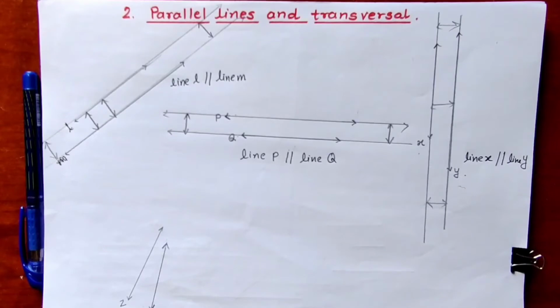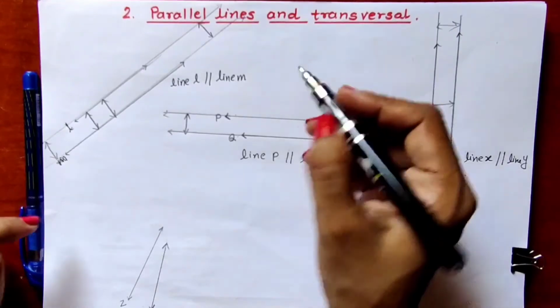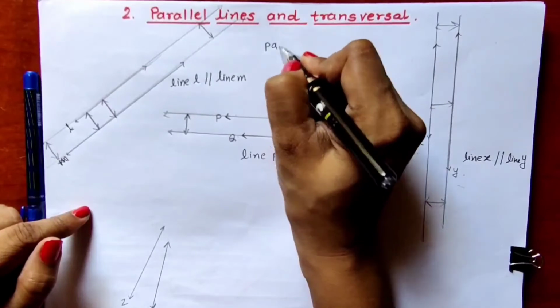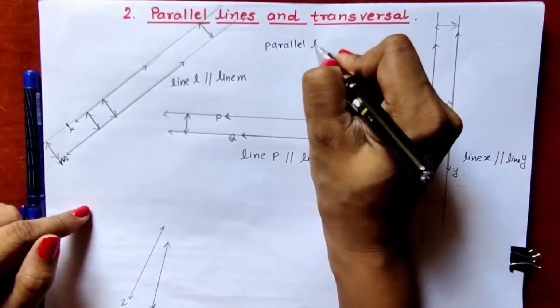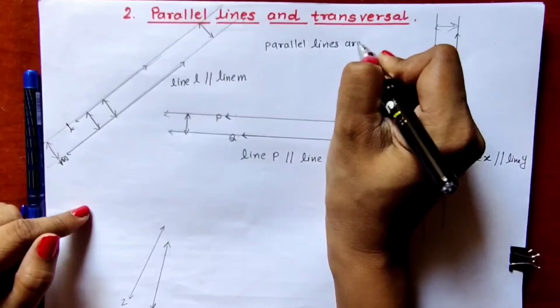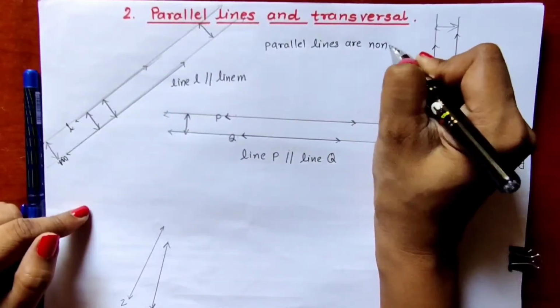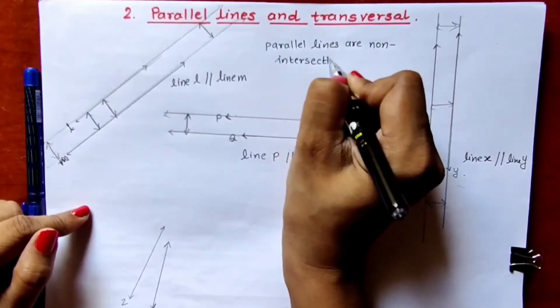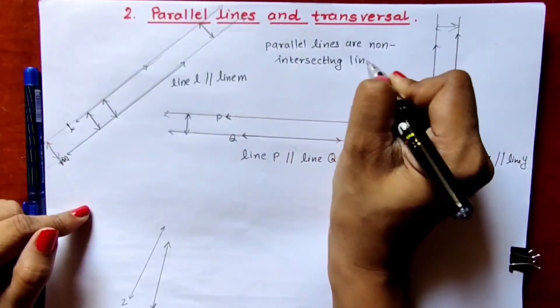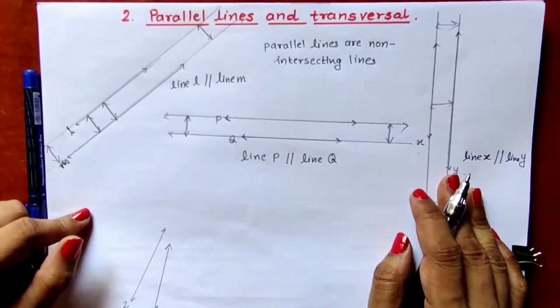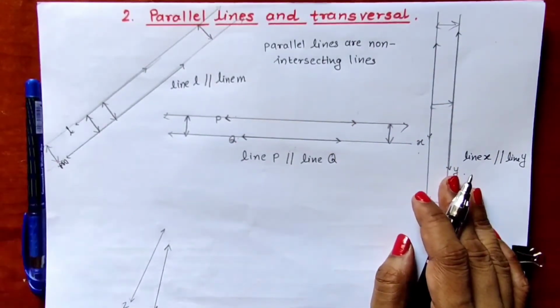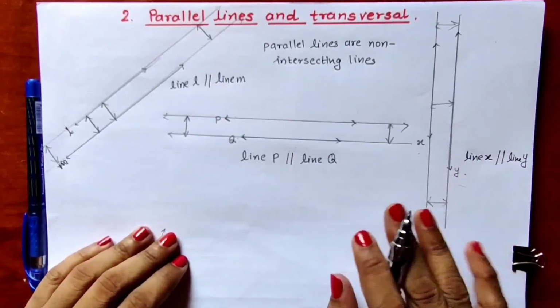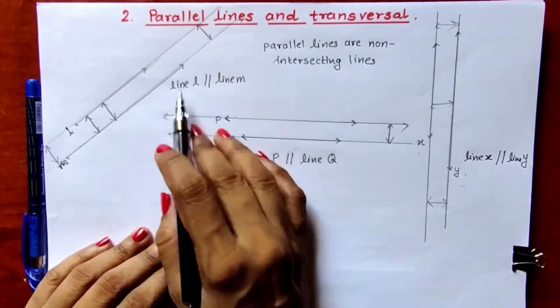And always keep this in mind, parallel lines are non-intersecting lines. I will be writing here, parallel lines are non-intersecting lines. They will never intersect each other. You can extend them on both the directions, but they will never ever intersect each other. Such type of lines are known as parallel lines. Okay, and they can be written like this.